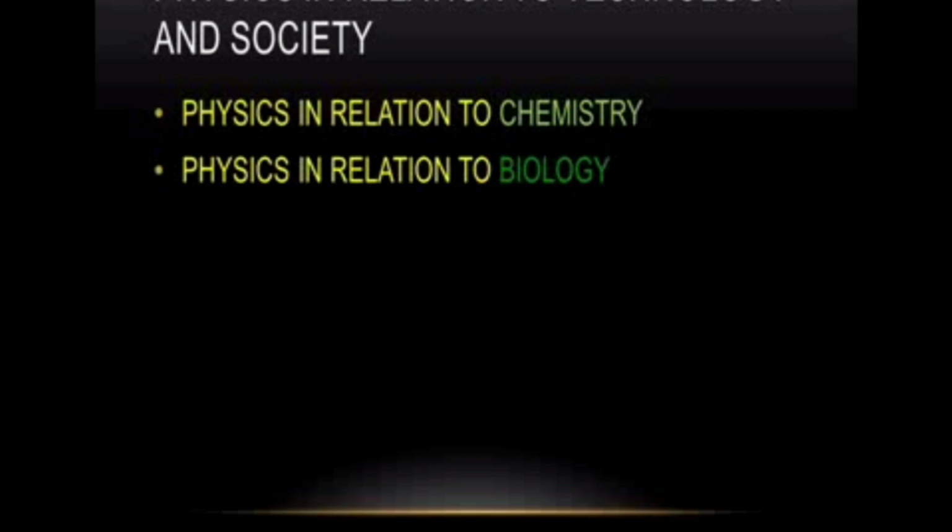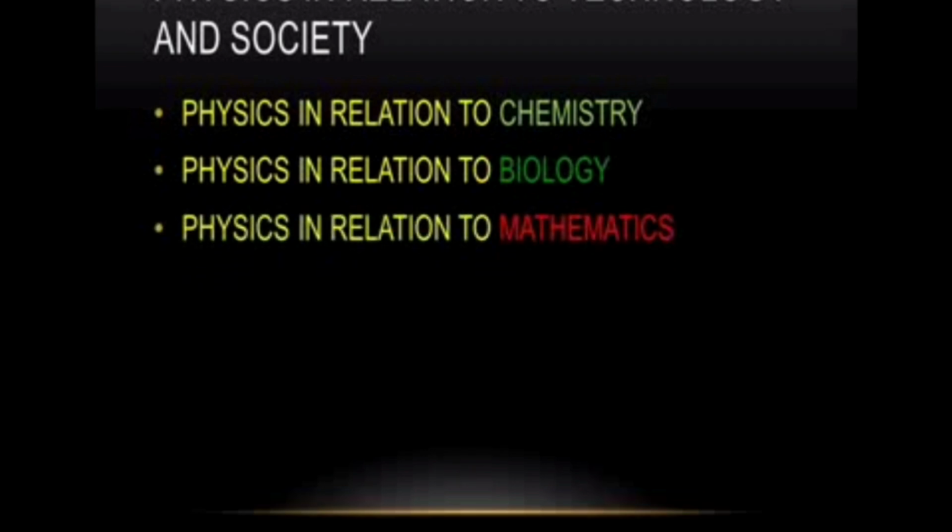Now the biological processes are being studied from the physics point of view. So it is very important to learn physics to study biology. Then the next one is physics in relation to mathematics. Physics is a quantitative science, so it is closely related to mathematics as a tool for its development. Whatever we explain in physics can be explained through theory and derivations. Without maths, we are not able to derive the relations.